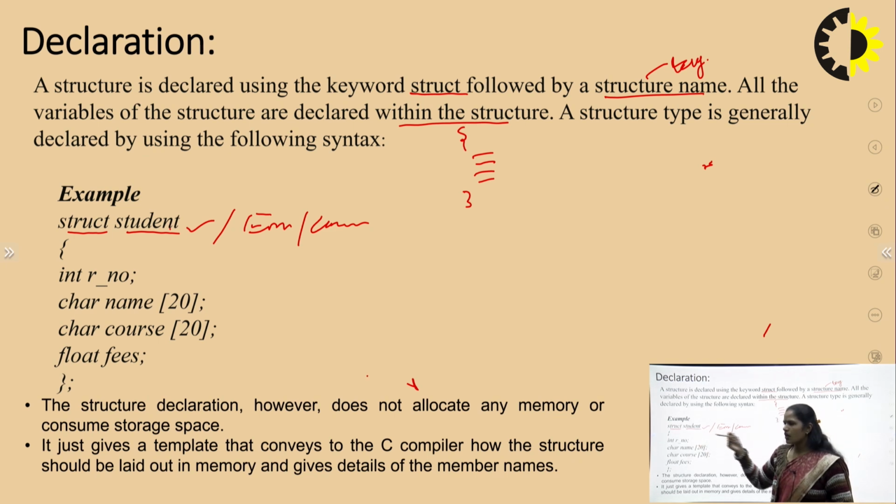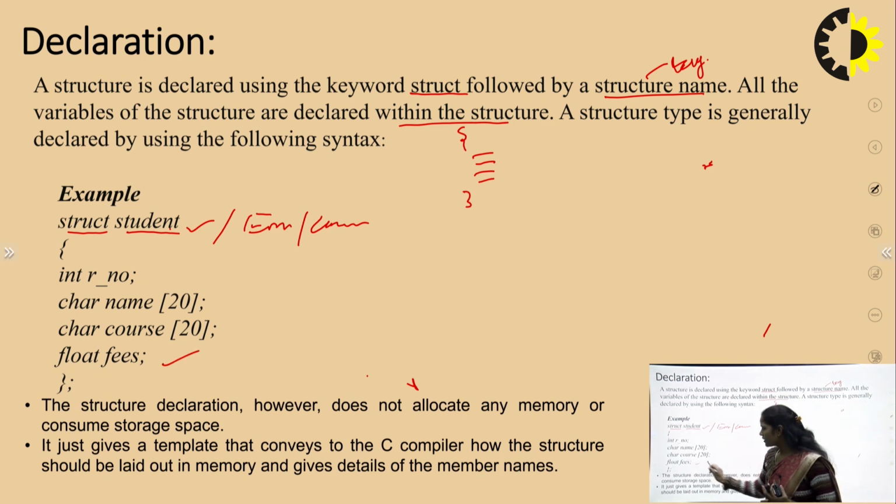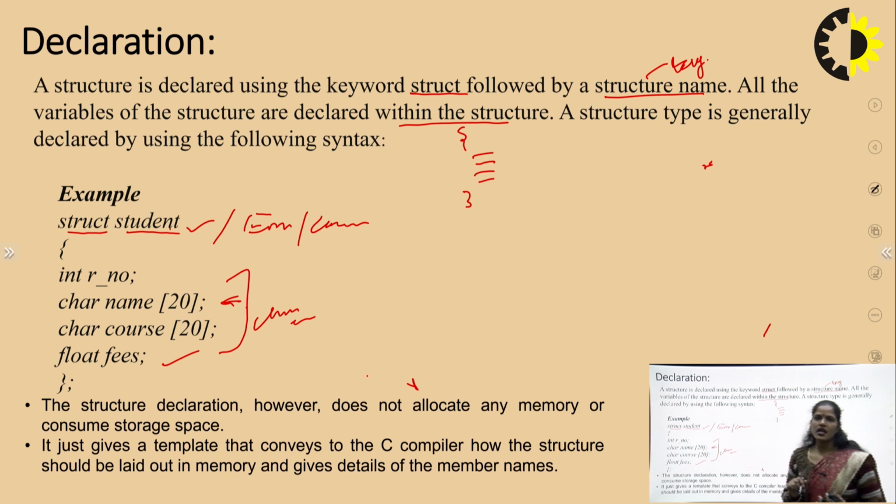If I want to define a student, a student has a roll number, a name, a course name, and fees. All these characteristics are known as the member variables of the structure. So here we have 4 members for this structure. This is a student.